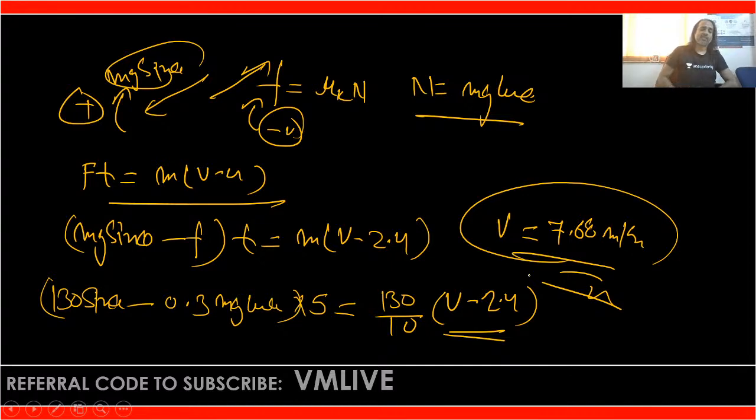So I can say the impulse momentum equation is the most important tool, the most important application of kinetics. Suppose in any problem force is there, mass is there, velocity is given and time is required, or time is given and we have to find velocity. In that case we can apply this important fundamental.